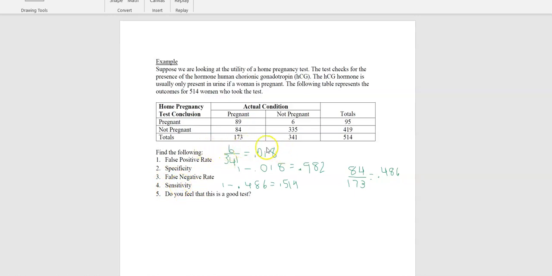Now, these are sort of things that balance out. So if we have these right here go down for false negative, then we might see that one of these goes up. The false positive rate might go up. If we see this one go up, we'll see this one go down. So there is sort of a checks and balances among our false positives and false negatives in our specificity and our sensitivity.